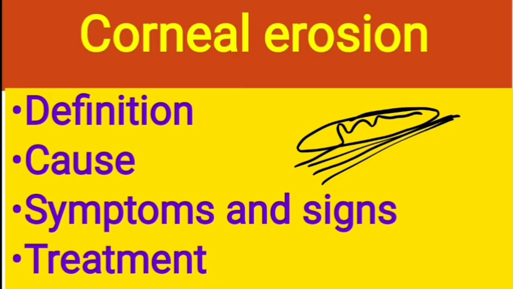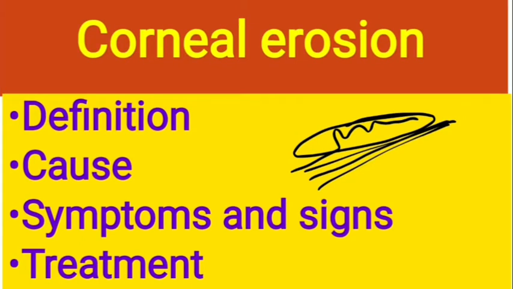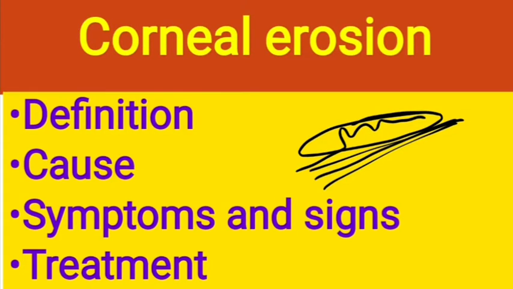That is corneal erosion. The causes are, as you know, the epithelial dystrophies like map-dot dystrophy, which is one of the causes of corneal erosion. Or a corneal abrasion which is in the healing stage may again end up as corneal erosion. The symptoms are similar to those of corneal abrasion, and the signs are again similar to corneal abrasion.